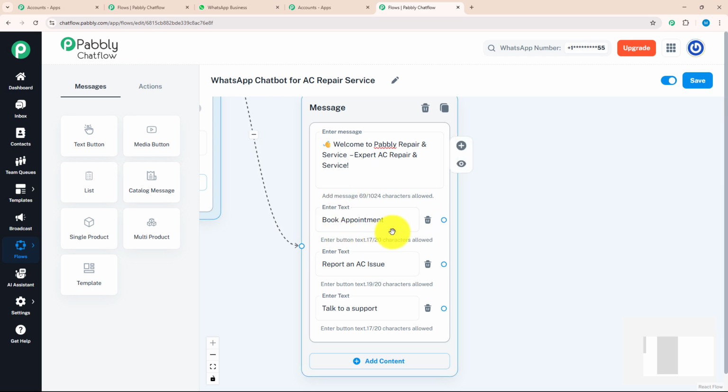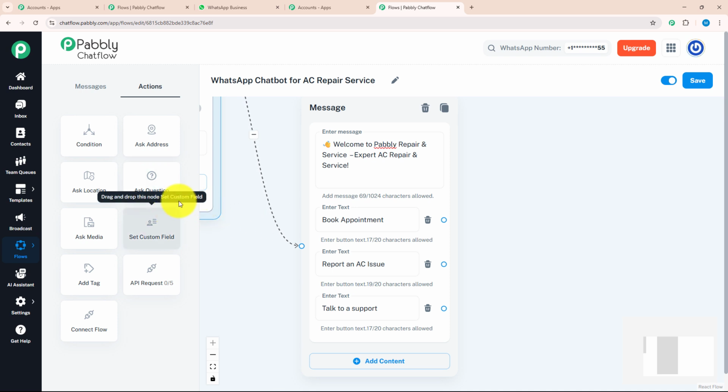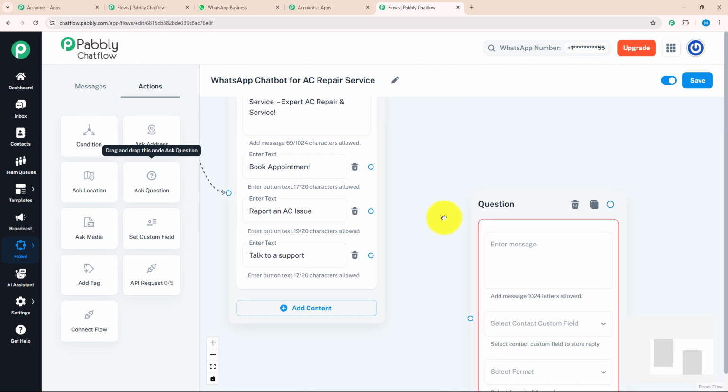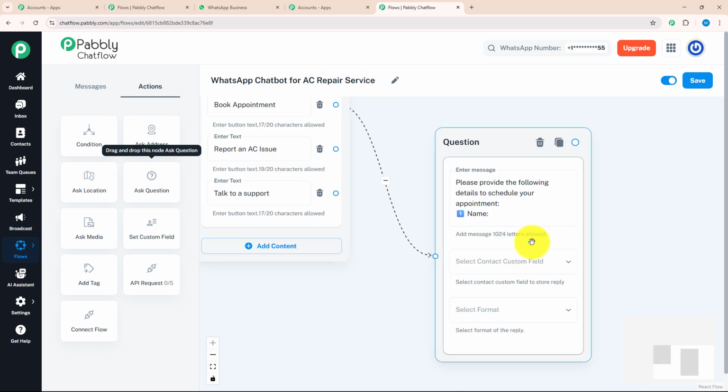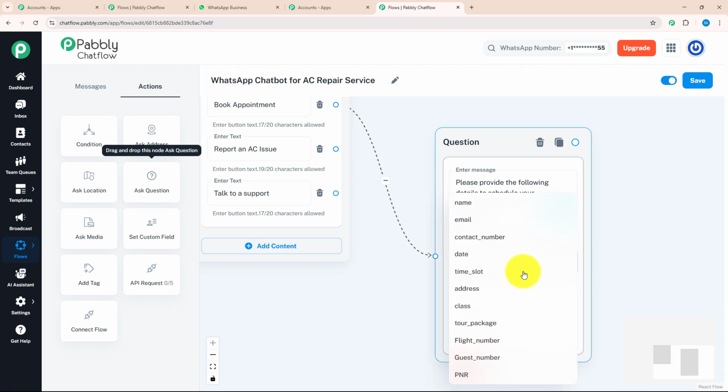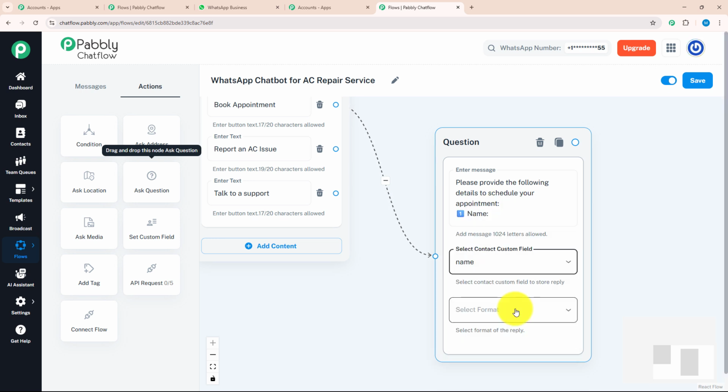For that, let's see our first button, which is book appointment. As I want to take bookings, I want to ask them a few questions. For that, I will go to action section and drag the ask question button over here and connect it with my book appointment. That means as soon as someone clicks on the book appointment button, they will get this message, which says, please provide the following details to schedule your appointment. Number 1, name. As I want to know their name, I will select contact custom field as name.